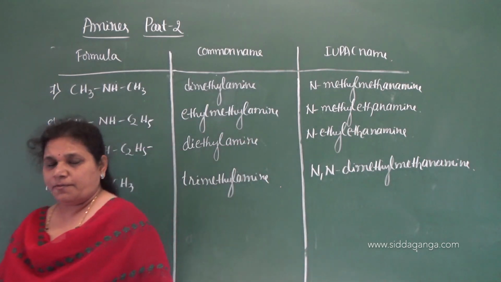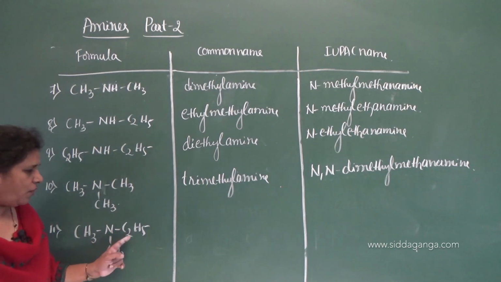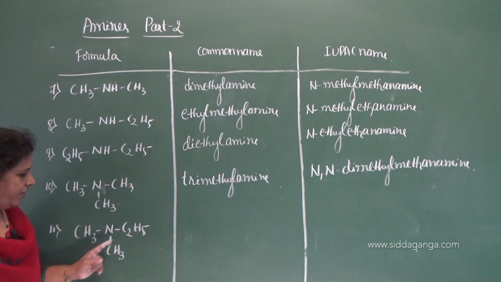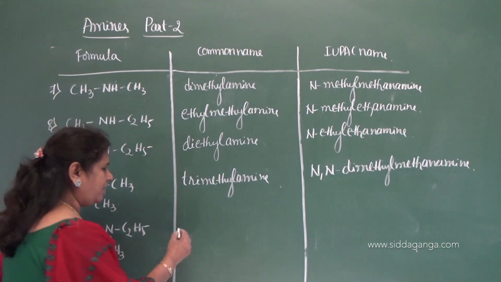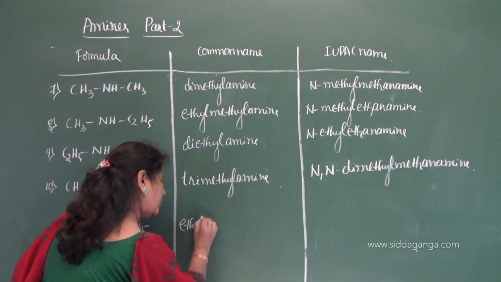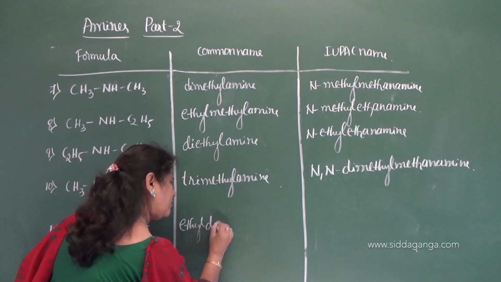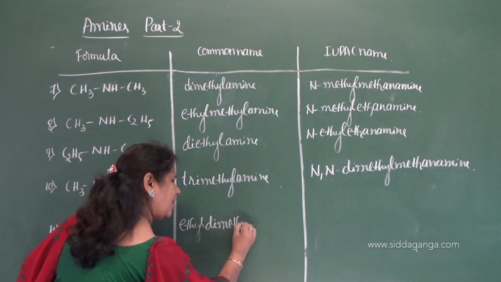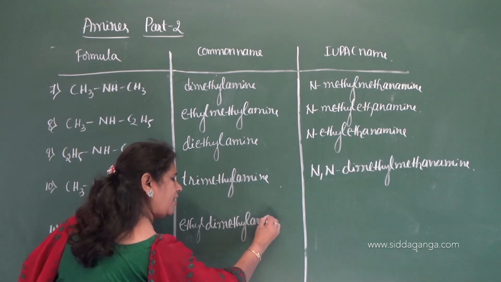And here we have 2 methyl groups and 1 ethyl group, and we need to arrange them in alphabetical order. Ethyl, dimethyl amine. Ethyl, dimethyl amine is the common name.